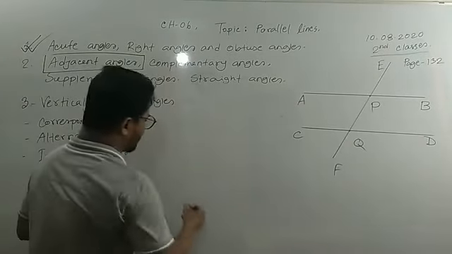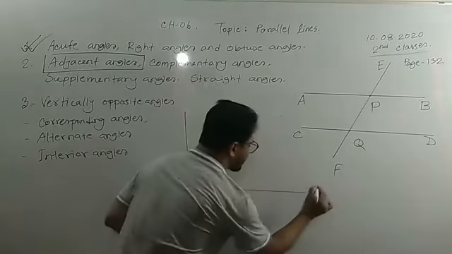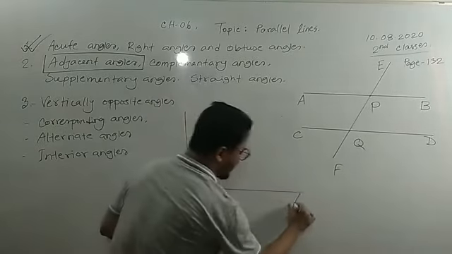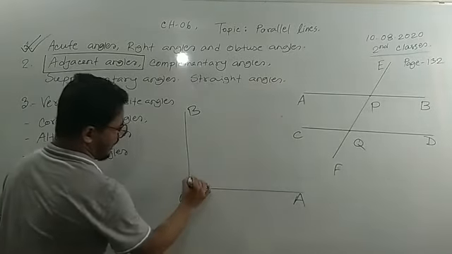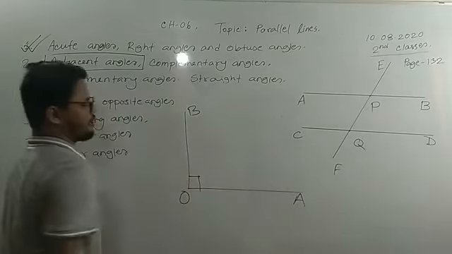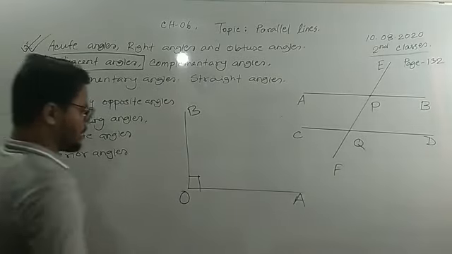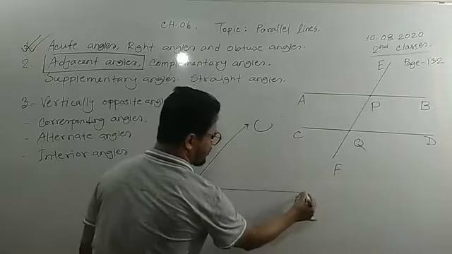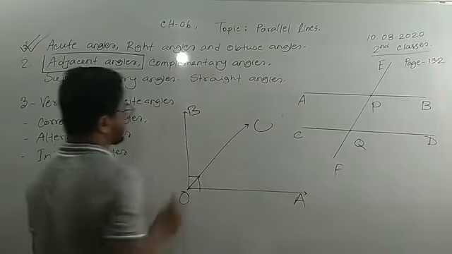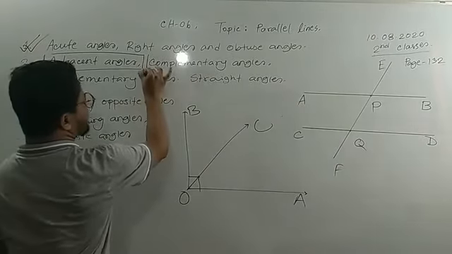First of all, you have to draw a 90-degree angle here. This is called OA and this is called OB. And this is the 90-degree angle here. But if you draw a ray here, this is the OC. Now, we will define the complementary angle.